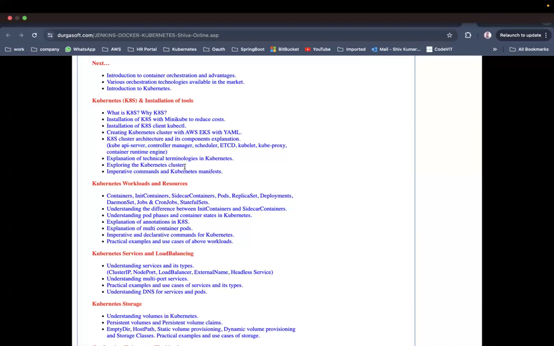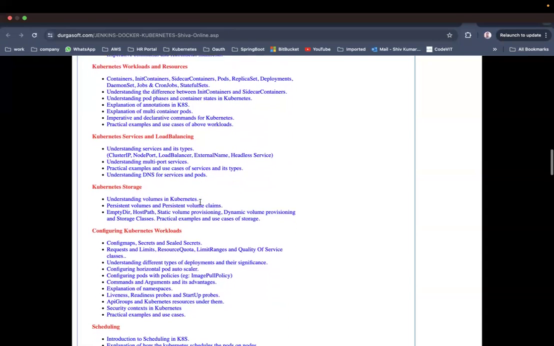Yeah, exploring the Kubernetes cluster, imperative commands and Kubernetes manifests. Imperative commands are very useful if you are aiming for a certification, whatever certification you want to do as part of Kubernetes. Imperative commands will save you time in the certification exam. Now, the Kubernetes manifest is the way we are going to use in real time, because I need to explain both things to you, so that you get two experiences. One is with respect to certification, and the other one is with respect to industry. That's what I'm trying to explain here.